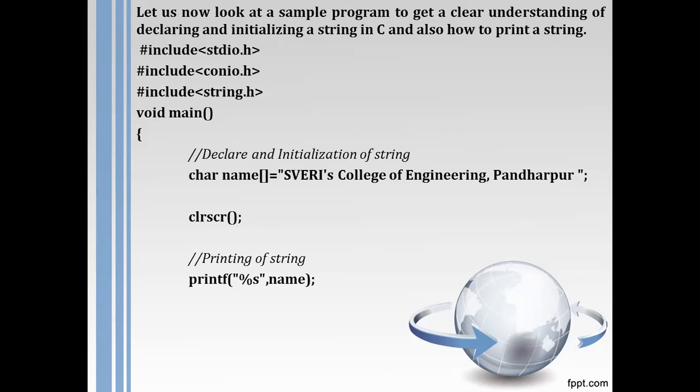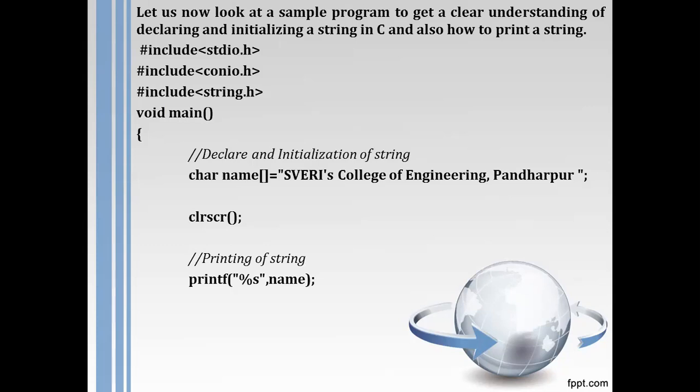Now for printing the character array, you have two choices. Either you can print character by character, the way I print the integer array, but for that a for loop is required, and the user must know the size.